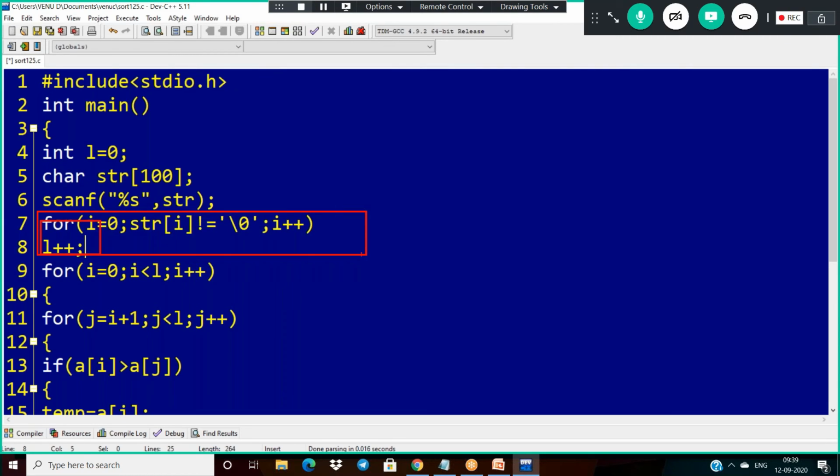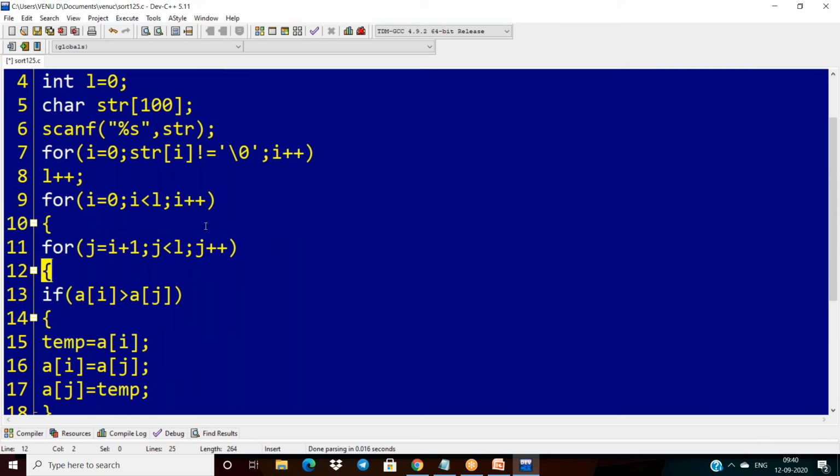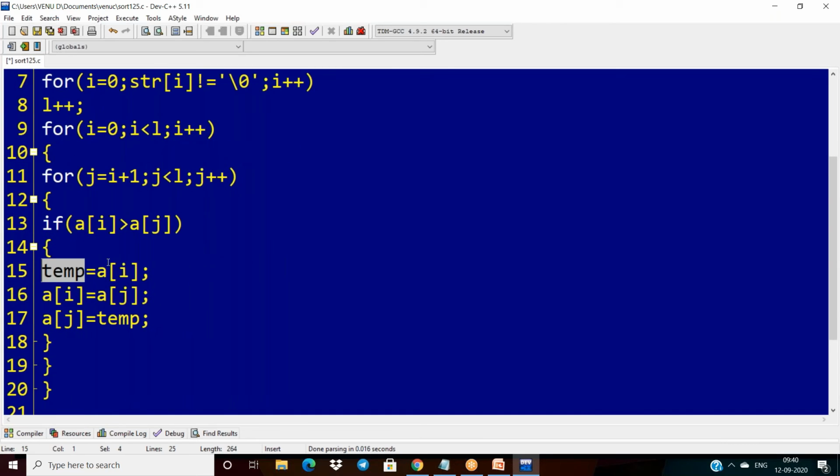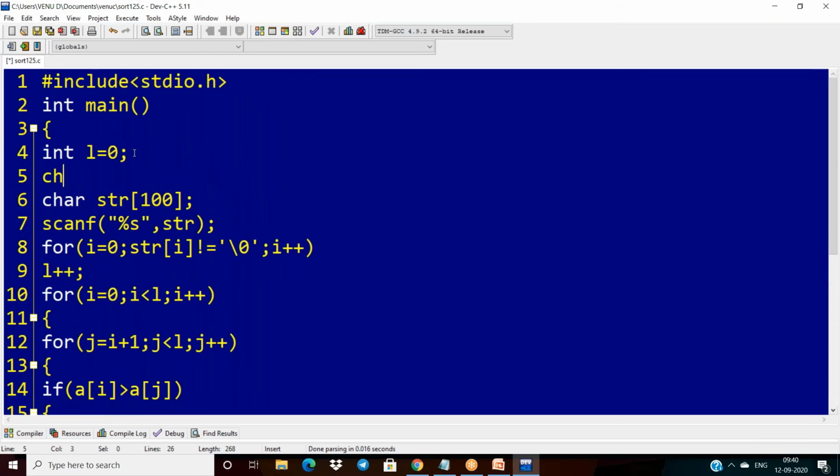Once after knowing the length of the string, up to that only I have to use the iteration. So now i less than n, and next j less than i, I am writing here. But what are we comparing here? We are comparing characters, so what should the temp type be? The temp should be character type. So take a character temp here.